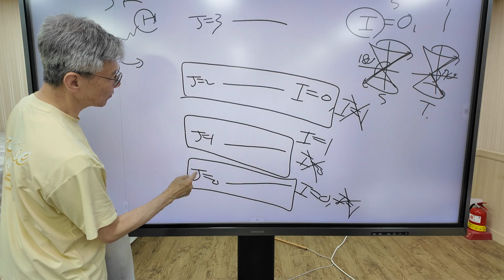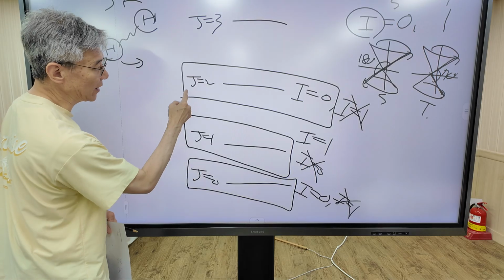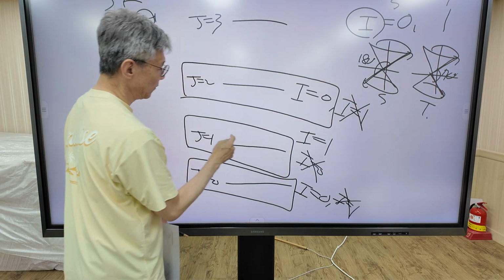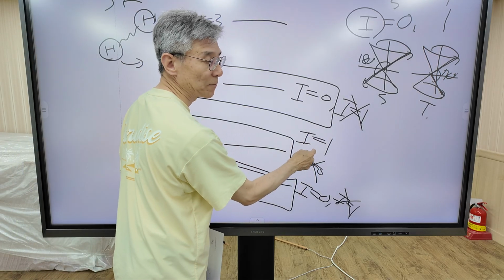When J quantum number is even, I must be 0, which is a singlet state. When J is odd, I must be 1, triplet state.